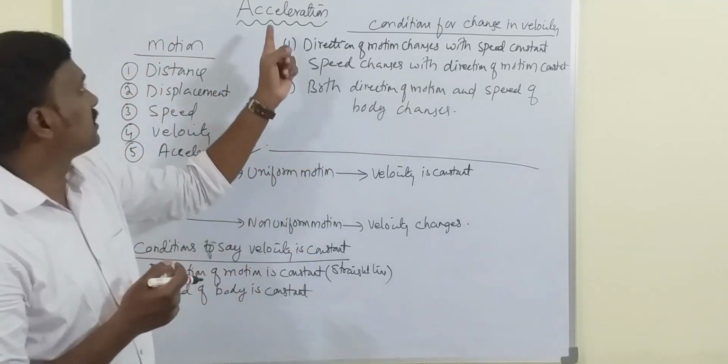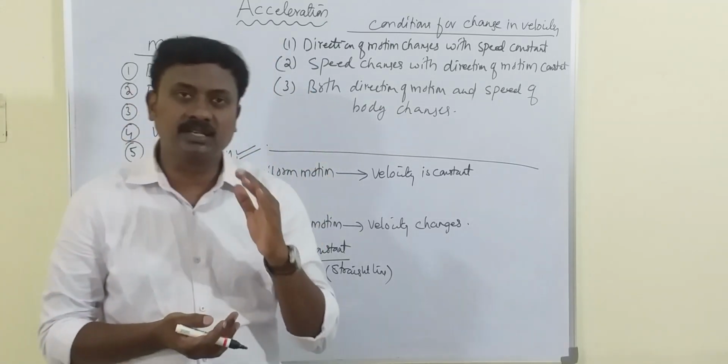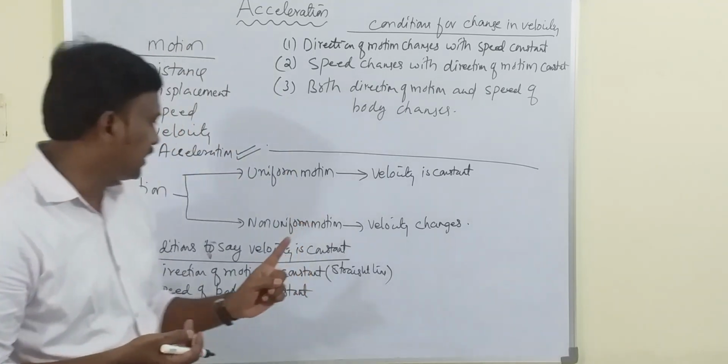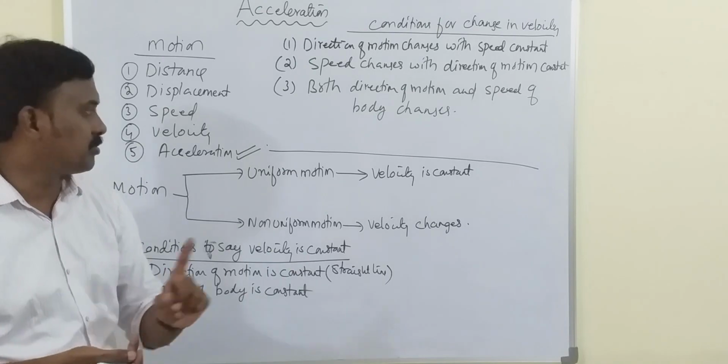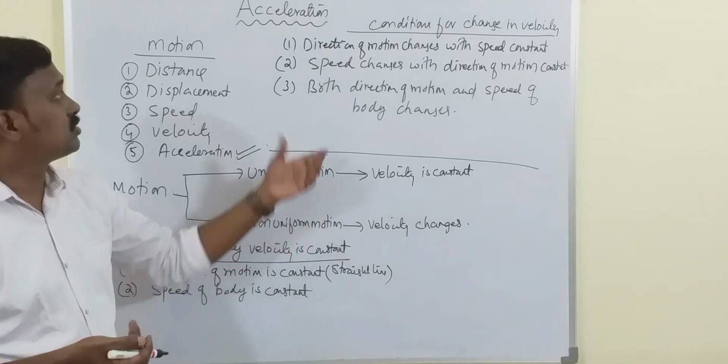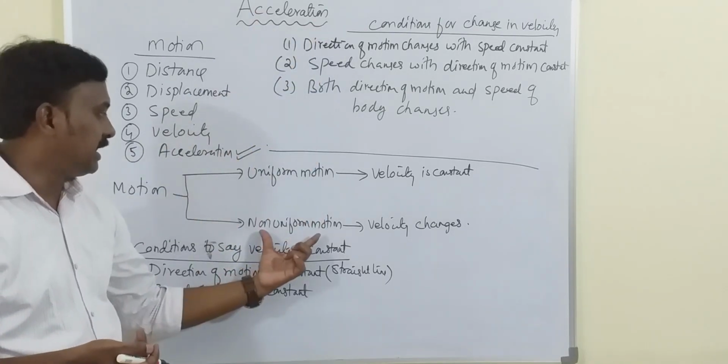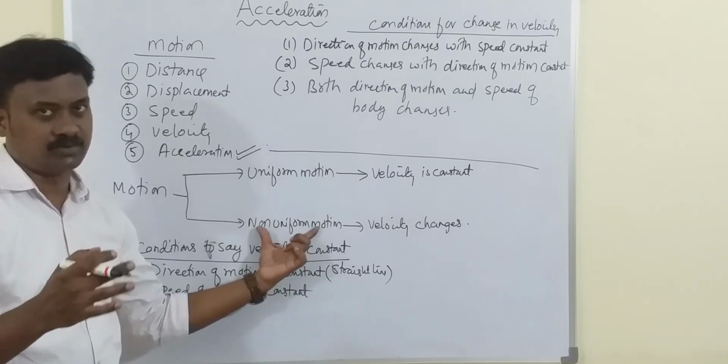Now, coming to our topic, acceleration. Acceleration is produced in case of non-uniform motion. Acceleration is not produced in uniform motion. So, acceleration is a term linked with non-uniform motion.